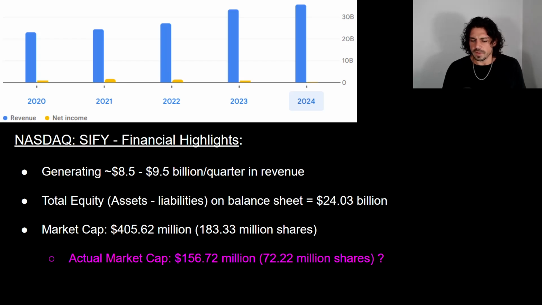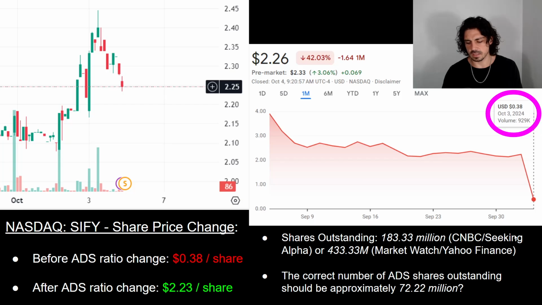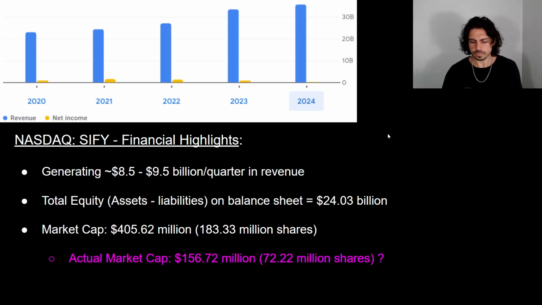So let's talk about the financials of this business a little bit. Right now they're generating about $8.5 to $9.5 billion a quarter. Their total equity, which is their assets minus their liabilities on their balance sheet, is about $24 billion. And their market cap, calculated off of this 183.33 million, which is what's being shown on CNBC, Seeking Alpha, and Google Finance, is 405 million. But if we actually calculate it with the correct number, then this business is trading at around 156.72 million, which is maybe the actual market capitalization of this business.